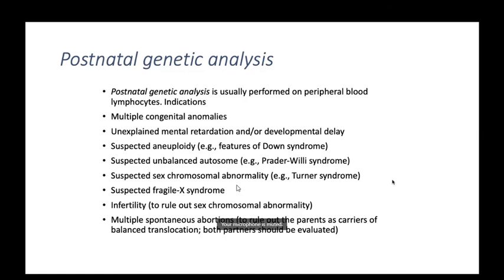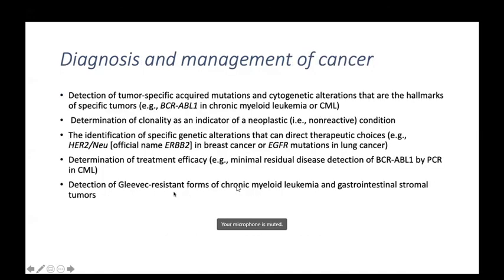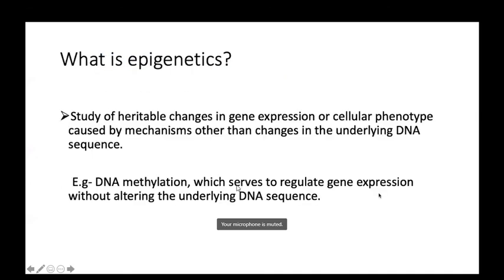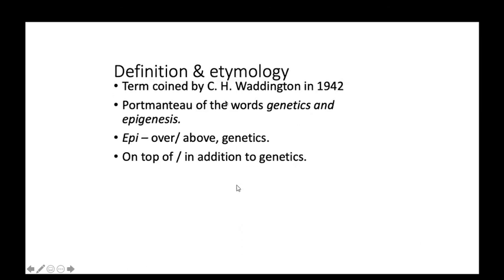A little bit I want to tell you about what epigenetics is. Epigenetics involves changes, but not a change in the DNA sequence. There are additional changes to the DNA: methylation and acetylation added to the DNA on the chromosome. DNA methylation serves to regulate gene expression without altering the DNA sequence. That is called epigenetics, additional changes. The terminology was coined in 1942 by a scientist, and this is what genetics and epigenetics are: epi means over and above genetics.